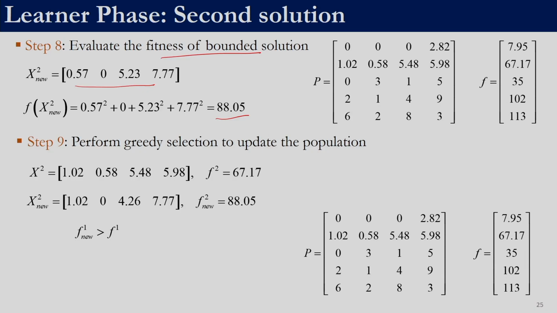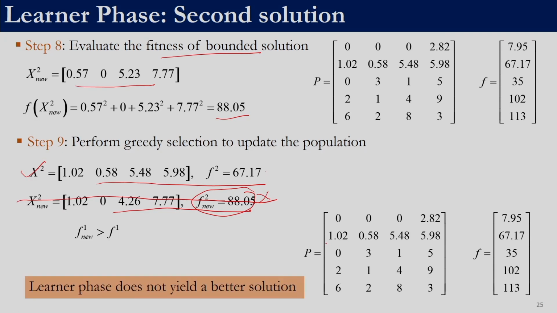So, the solution which underwent learner phase, that is the second solution, has a fitness of 67.17 and the solution which it generated is 88.05, right. So, the new solution which we have generated is poorer than the current solution, right. So, what we will do is we will discard this solution and we will retain this solution in the population. So, that is what you see over here, right. So, this value is not updated because the new value 88.05 is poorer than 67.17. So, in this case the learner phase does not yield a better solution.